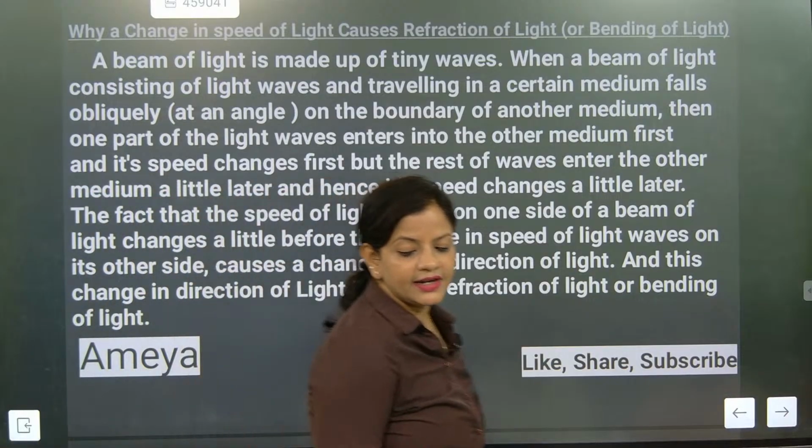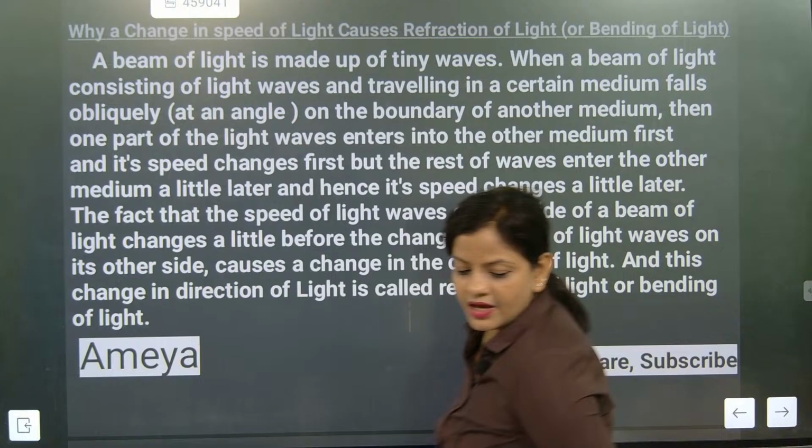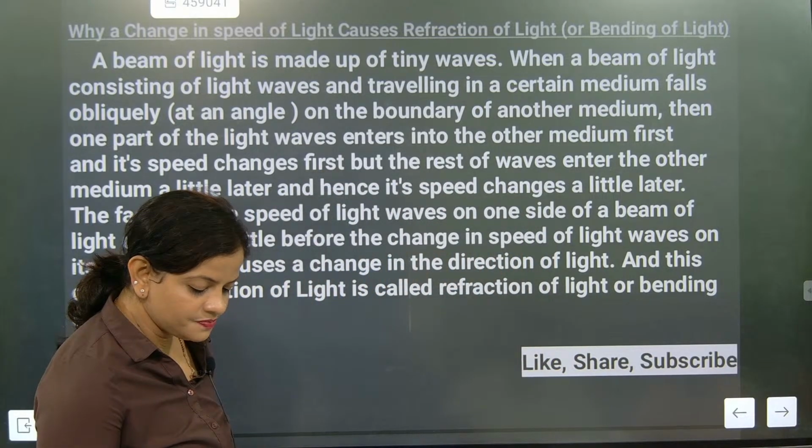You can write in your own formatted statement. Please write the most important points. There is a change in speed of light in the medium. Understood? Remember this one. Then one part of the light wave will enter the other medium first, and after that the speed will change. That's the most important point. Note it down, please.